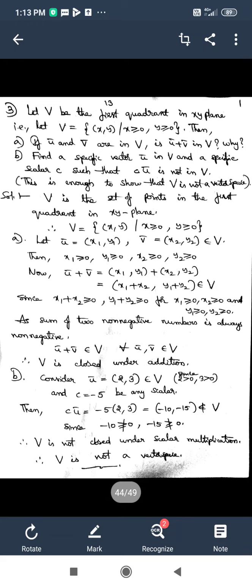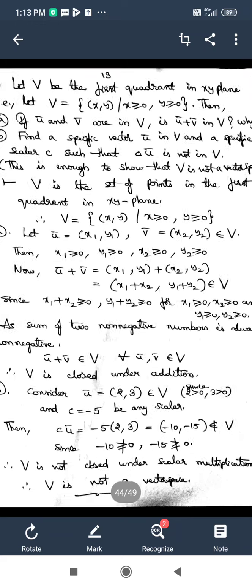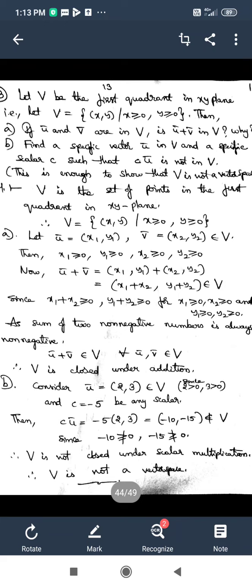Then what do we need to find or solve? There are 2 bits given here. The A bit says: if u bar and v bar are in V, is u bar plus v bar in V? They are asking if u bar and v bar are any 2 vectors in V, can the sum of those 2 vectors, u bar plus v bar, also be in V? And we have to give the reason why.